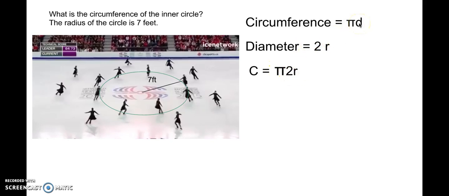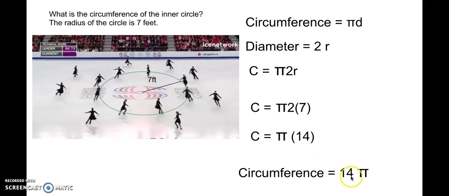Now I can substitute 7 in for the radius, and that gives us C equals pi times 2 times 7. So 2 times 7 is 14, which gives us circumference equals 14 pi, which will be our answer.